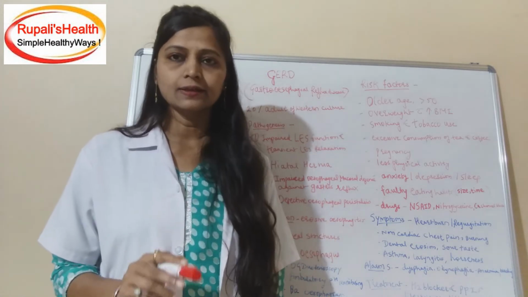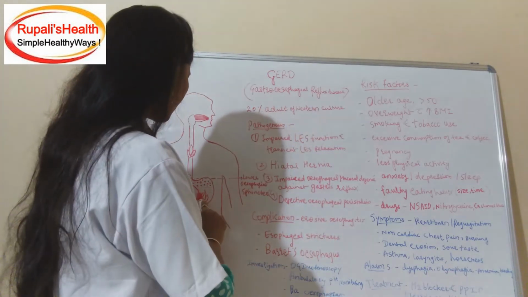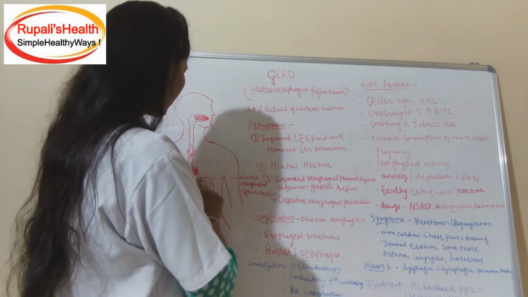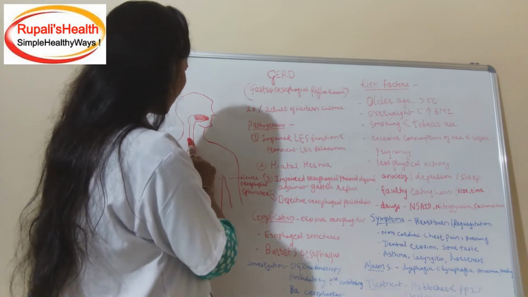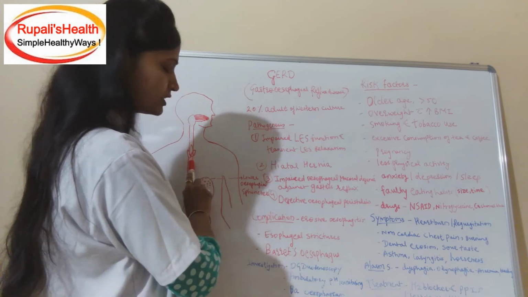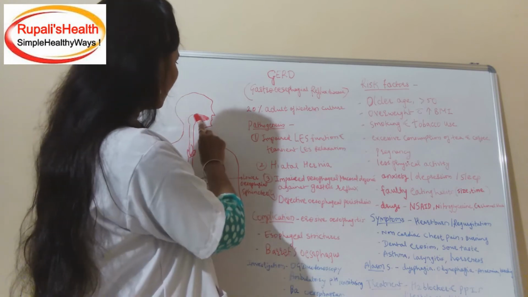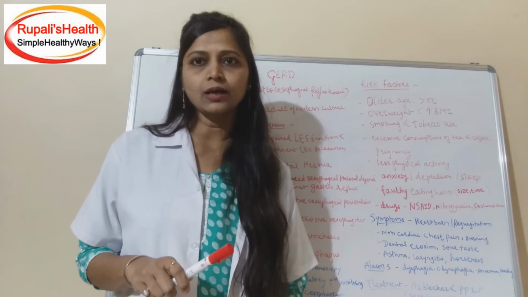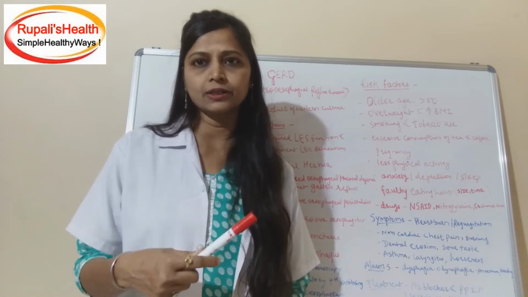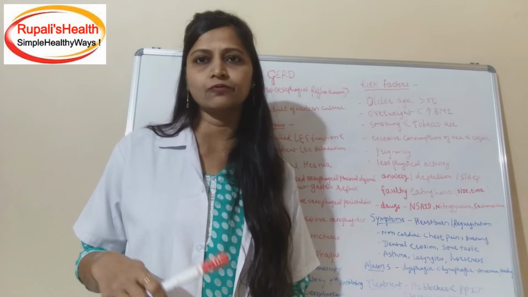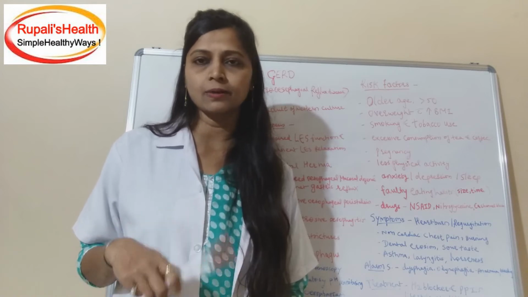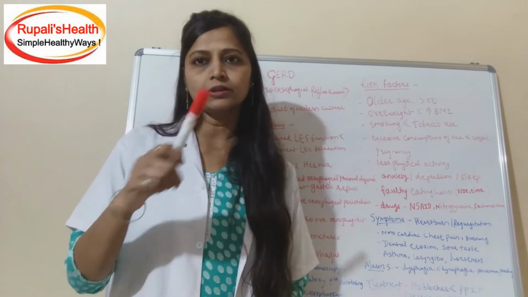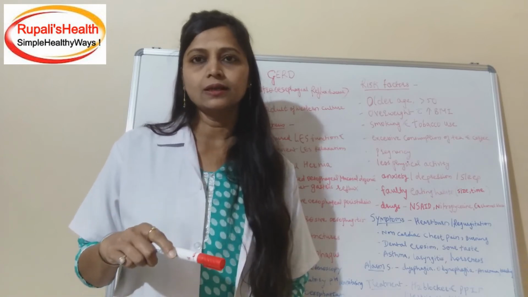In GERD, there is acid reflux through the lower esophageal sphincter into the esophagus, which leads to acid exposure of the esophagus. Then there is a burning in the chest, and then this goes to the mouth. There is an opening of the lower esophageal sphincter, and so the acid frequently comes into the esophagus and into the mouth. This is the main reason for burning sensation in the stomach, retrosternal burning and burning sensation in the mouth. So these are all the esophageal symptoms seen in many patients.